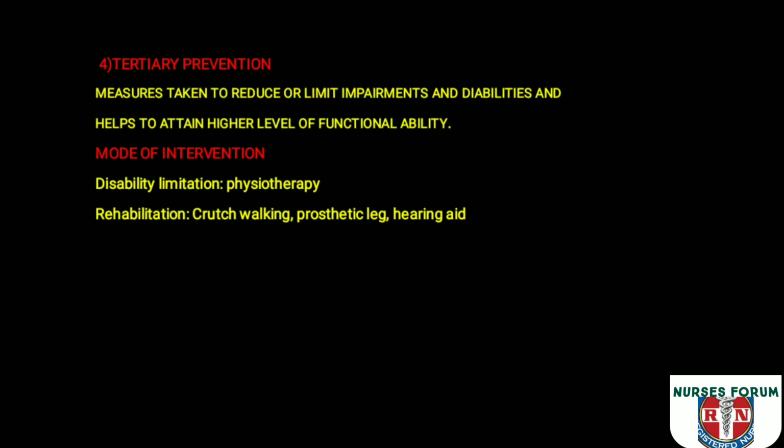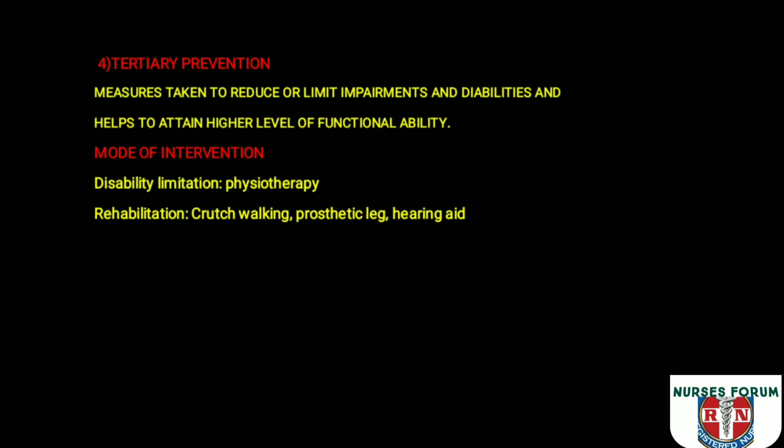Why? Because here what we are doing is limiting the disability and impairment, and helping the patient to attain a higher level of functional ability. For example, there are two modes of intervention in the tertiary prevention, that is disability limitation and rehabilitation. In disability limitation, for example, the patient is admitted with a traumatic injury and has so many fractures.